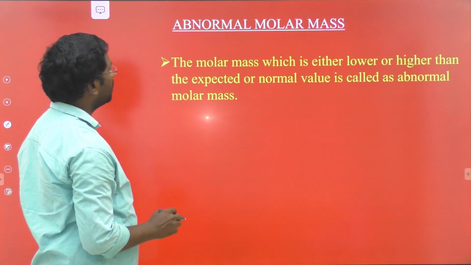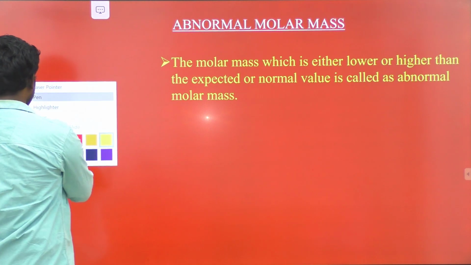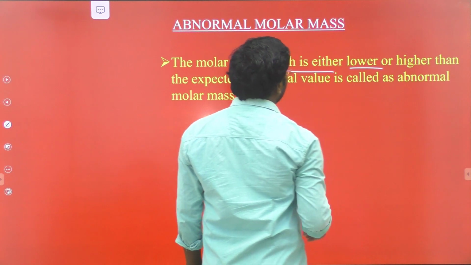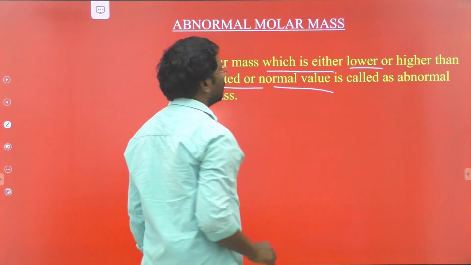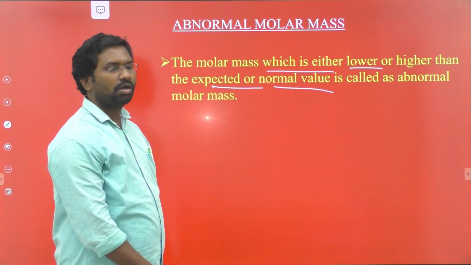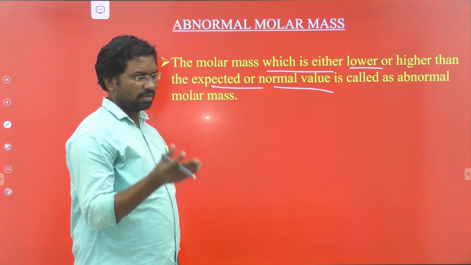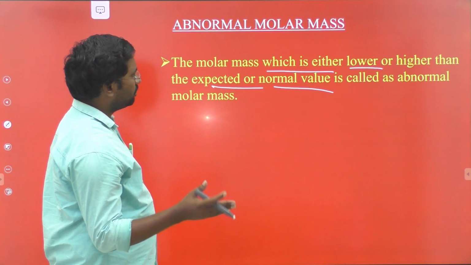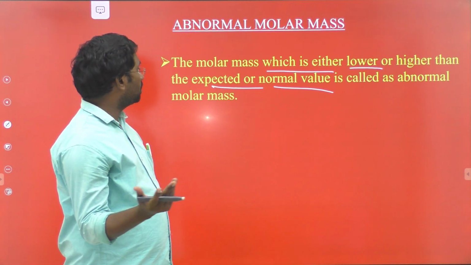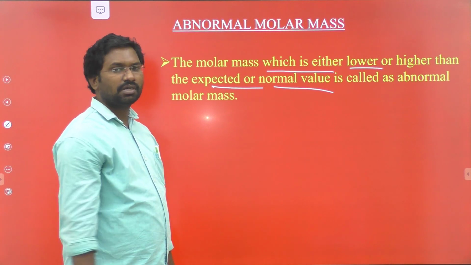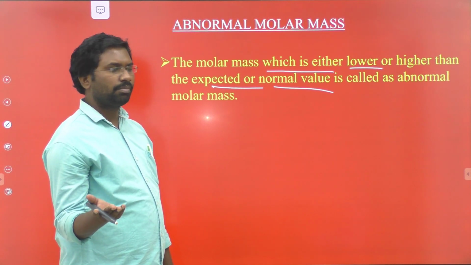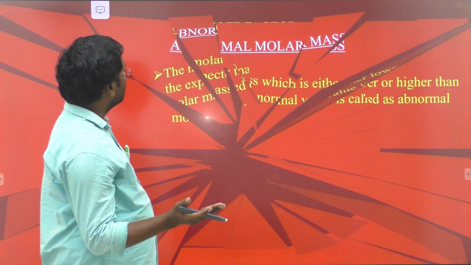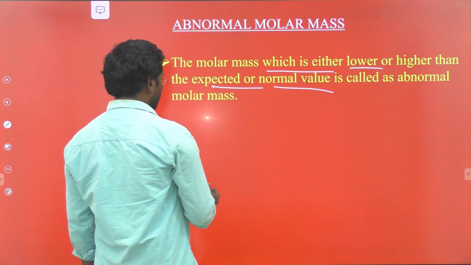So what is meant by abnormal molar mass? Abnormal molar mass means the molar mass which is either lower or higher than the expected or normal value. For example, for a given mass of a particular substance, the molar mass is either lower or higher than the expected or normal value of the substance. That is known as abnormal molar mass.